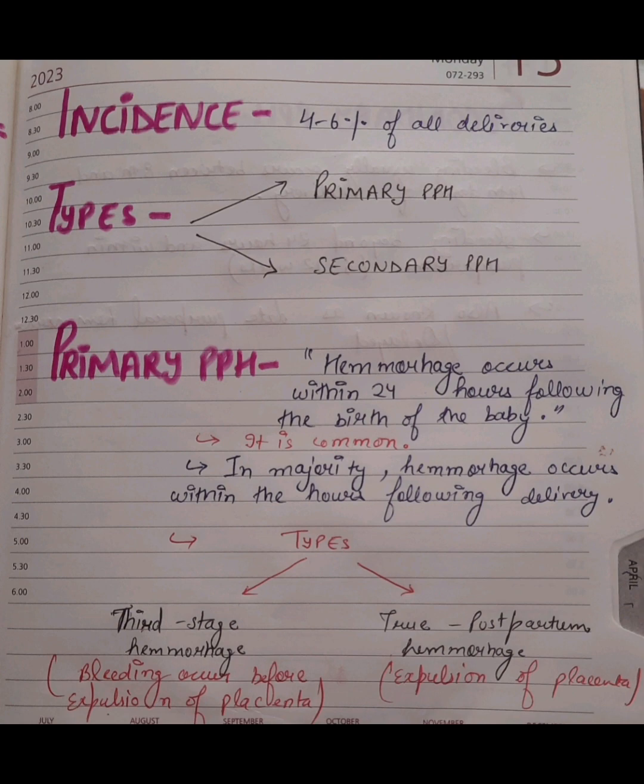So primary PPH is very common, and in the majority, hemorrhage occurs within the first hours, right? And primary PPH is further divided into two categories, right? There is a third stage hemorrhage and there is a true postpartum hemorrhage.